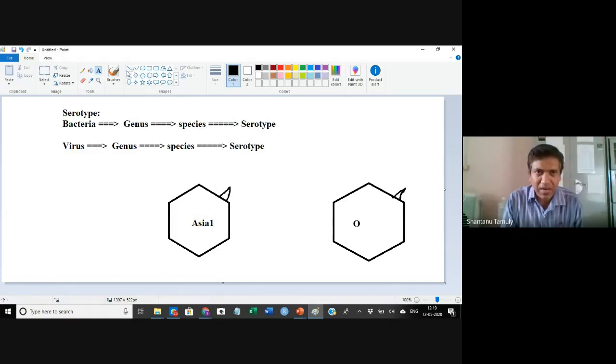But among the similar epitopes, these viruses have at least one epitope that is different. Say Asia1 has this epitope, and O has this epitope. Then it has this particular epitope, and then this particular epitope.